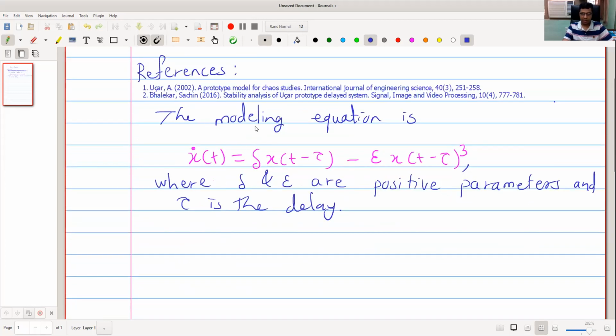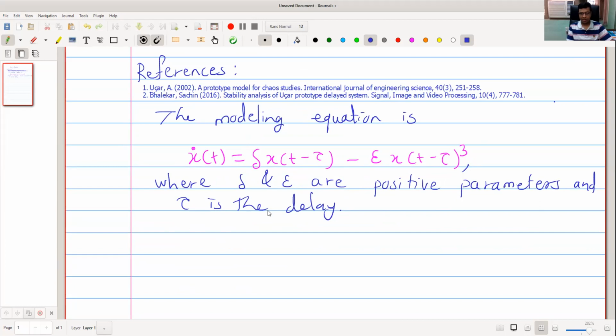The modeling delay differential equation is x dot of t equal to delta x of t minus tau minus epsilon x of t minus tau raised to 3, where delta and epsilon are positive parameters and as usual tau is the delay. Here the term x of t is absent in the right hand side.